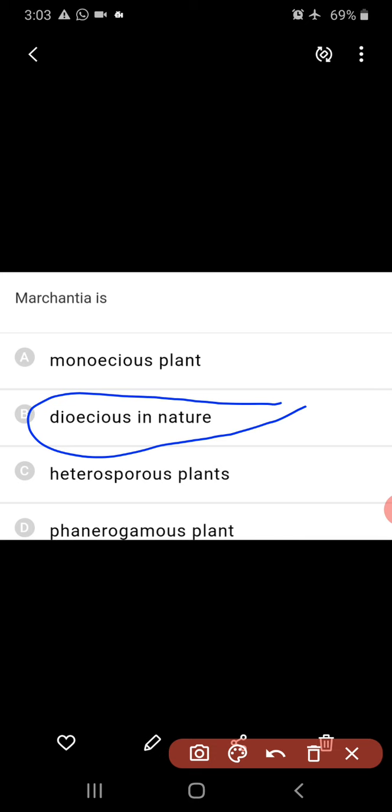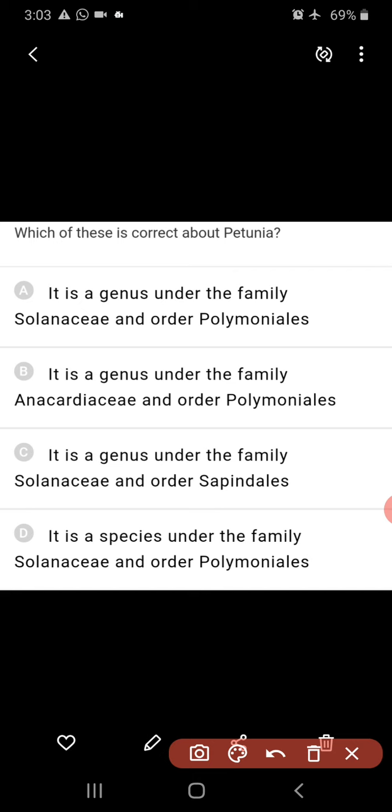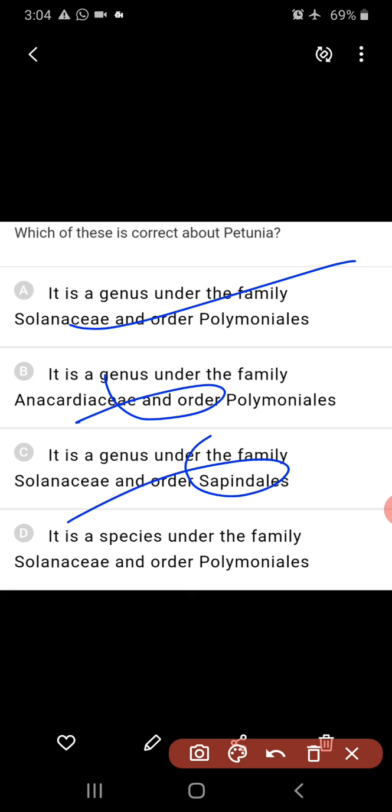So, which of these is correct about Petunia? It is a genus under the family Solanaceae and order Polemoniales. Yes, it is right. It is a genus under the family Anacardiaceae, wrong. It is a genus under the family Solanaceae but order Sapindales, wrong. And it is a species under the family Solanaceae but order Polemoniales. It is a species given. Actually, that is a genus.